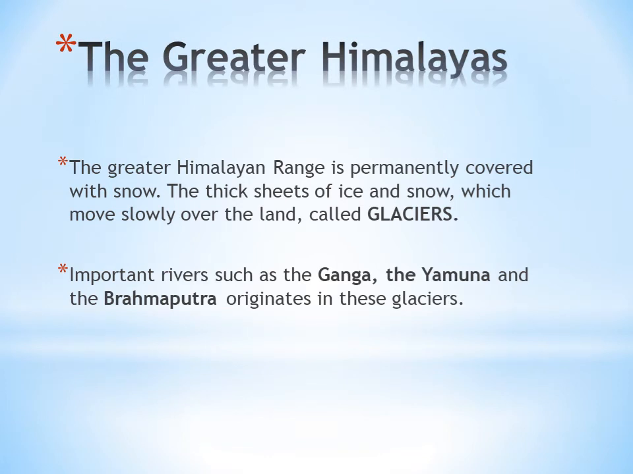The Greater Himalayas or the Himadri. It is the highest of the 3 ranges. It lies in the extreme north and is covered with snow throughout the year. There are glaciers in these mountains. Many rivers like Ganga, Yamuna, Brahmaputra and Indus originate from these glaciers. Kanchenjunga and Annapurna are the 2 high peaks in this range.